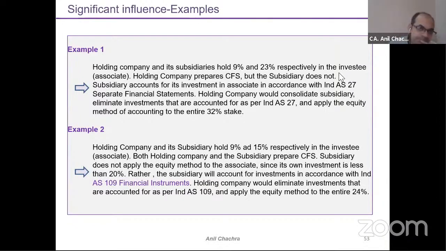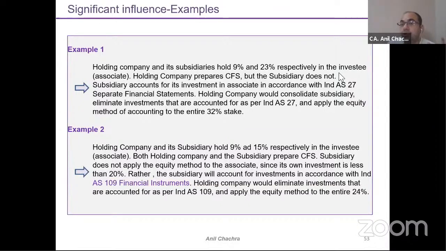32%. Now come to the second scenario, wherein the holding company is having 9% and the subsidiary company is having an investment in another company, which is 15%. 9 and 15. From the subsidiary's point of view, it's not even an associate, but at the consolidated level, at the parent level, it's directly and indirectly 9 plus 15, which is 24%, right? 24% investment.